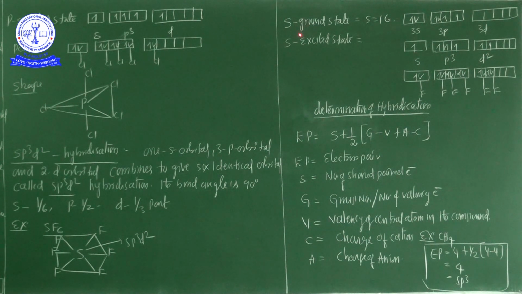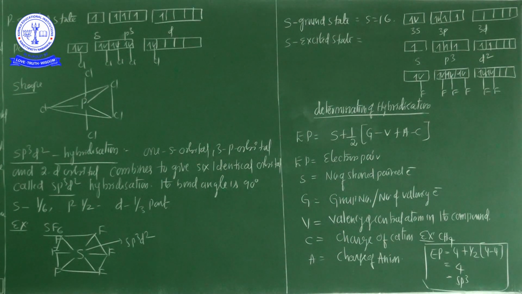Now here, in SF6 the central sulfur atom has the ground state outer electronic configuration 3s2 3p4. In the excited state, the available 6 orbitals, that is 1s, 3p and 2d, are singly occupied by electrons. These orbitals hybridize to form 6 new sp3d2 hybrid orbitals, which are projected towards the 6 corners of a regular octahedron in SF6.